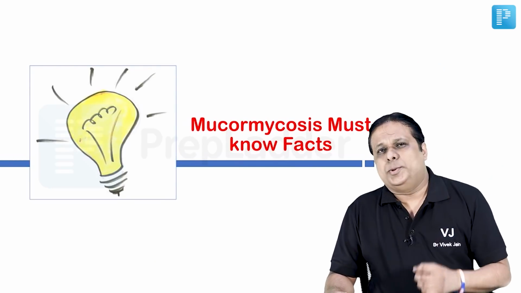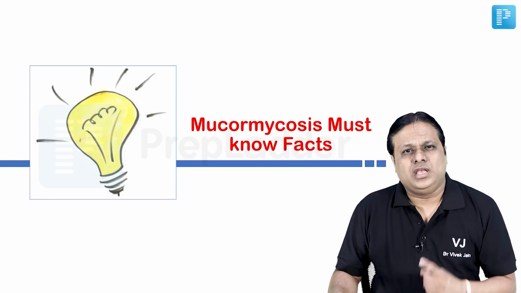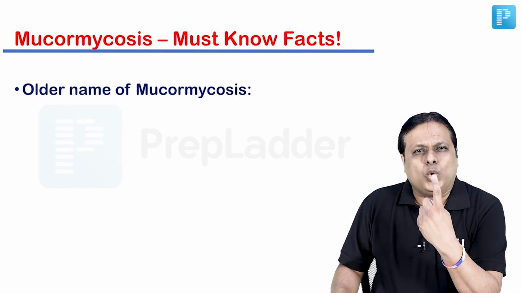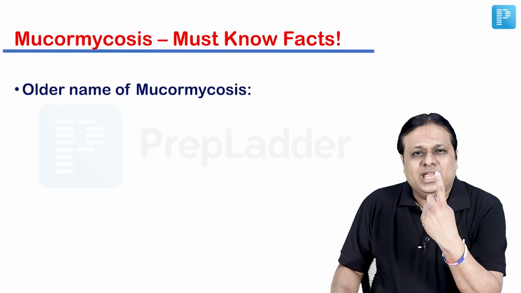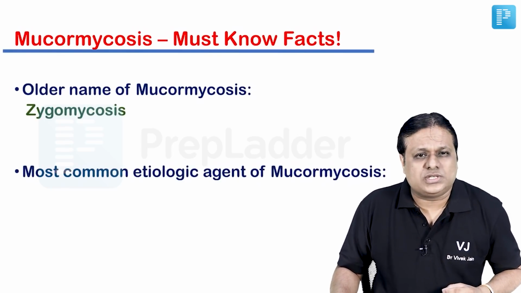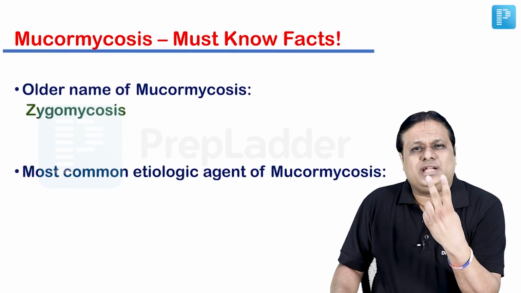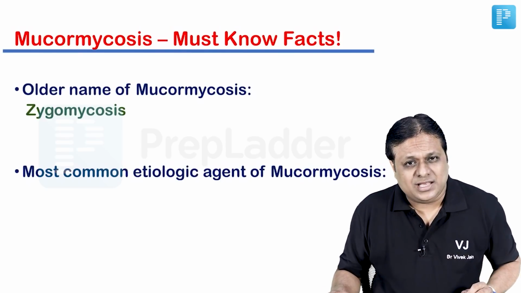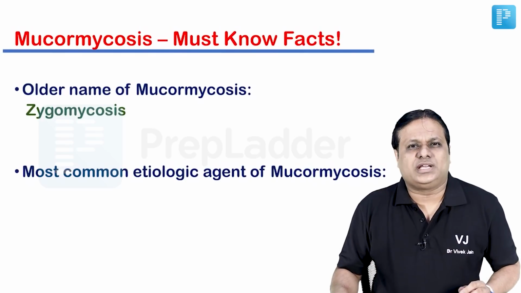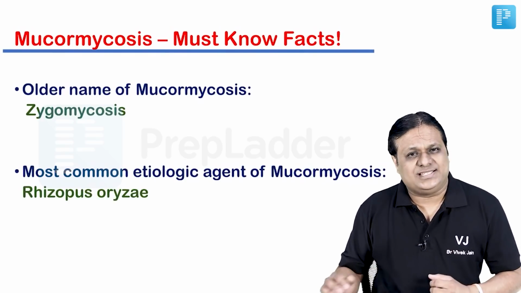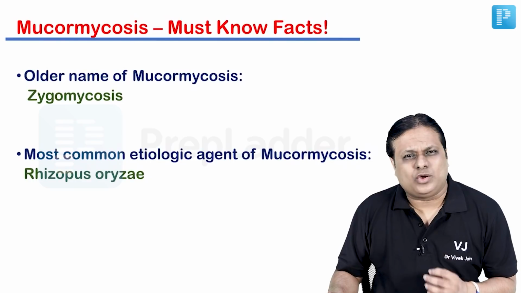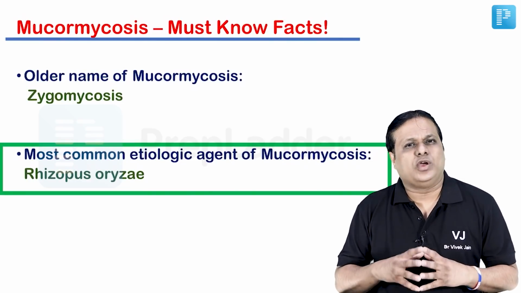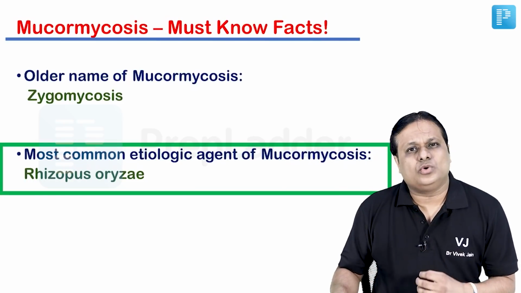Now friends, keeping your upcoming examinations in mind, I have prepared a list of 5 must-know facts about mucormycosis. Number 1. What was the older name of mucormycosis? Very right. It was known as zygomycosis. Number 2. What is the most common etiological agent of mucormycosis? Yes, the group is Mucormycetes. But what is the most common etiological agent? That is Rhizopus oryzae. So take home point from this slide on your screen. Most common etiological agent you have to remember for mucormycosis is Rhizopus oryzae.